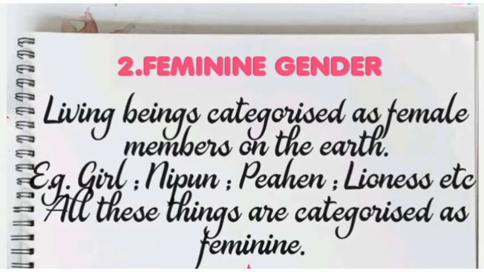Next, feminine gender. Feminine gender means the female part of the earth, animals and again humans. Like girl, woman, then peahen, lioness. All these things are categorized as the feminine gender.